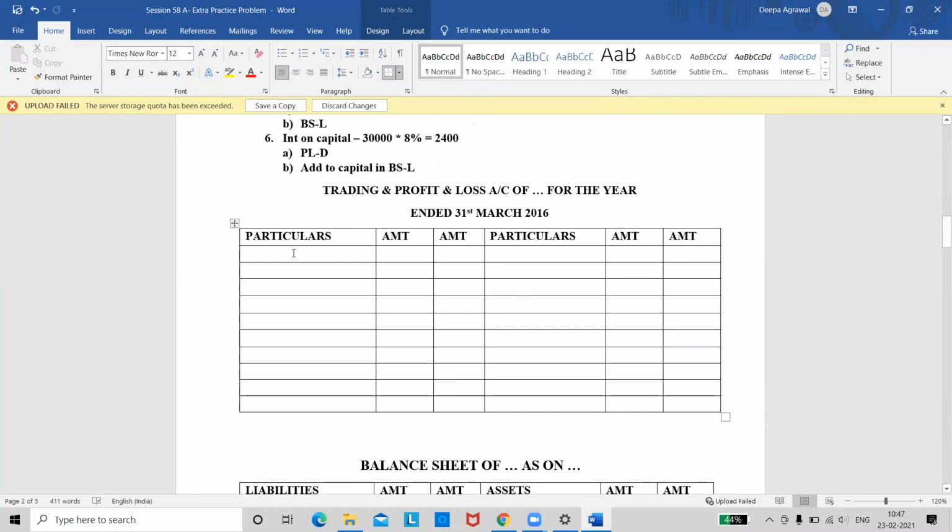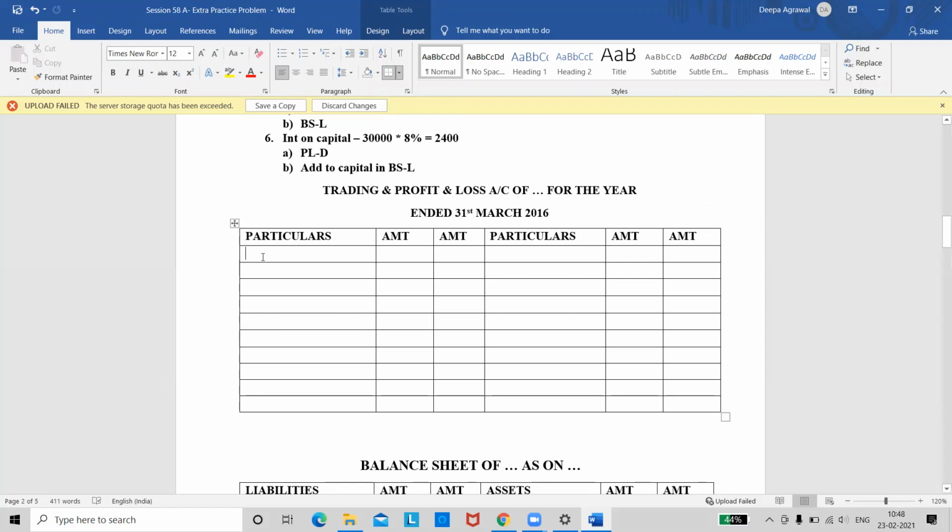Draw the pro forma, put your heading. Your heading should be trading and profit and loss account of, leave some space or put 3 dots. He has not given us the name, so leave it blank. For the year ended 31st March 2016. See that your heading is clear and your columns are clear. Particulars and 2 amount columns on the debit side, particulars and 2 amount columns on the credit side. So we have already marked all the entries. We should just see which entry to be posted.